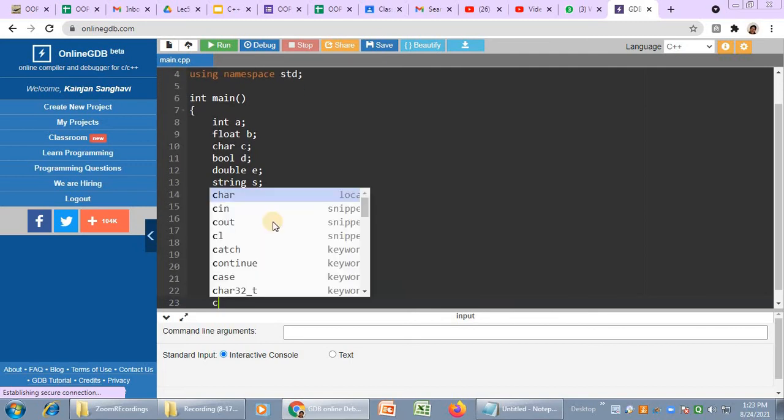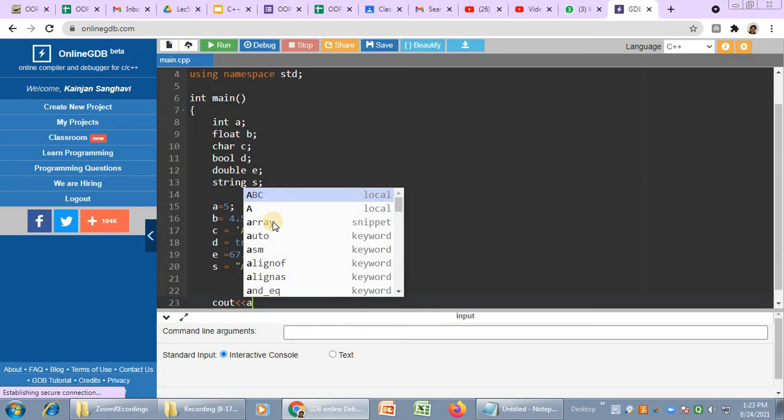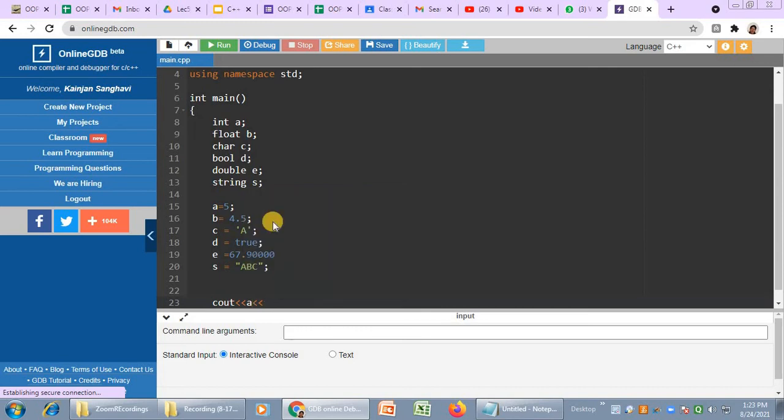Now I want to display all these values. So I write cout, display a, then I give a tab, \t, then I display b and so on, giving a tab after each one. So I copy this \t and paste it.